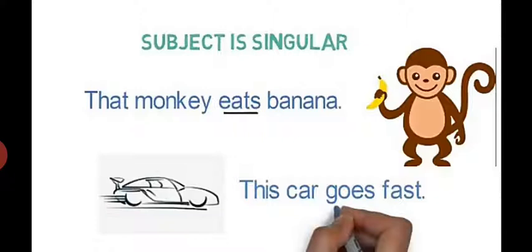In the same manner, in the second example, this car is the subject and goes is the verb. So here the subject agrees with the verb in singular form.